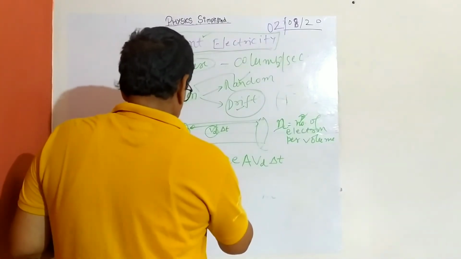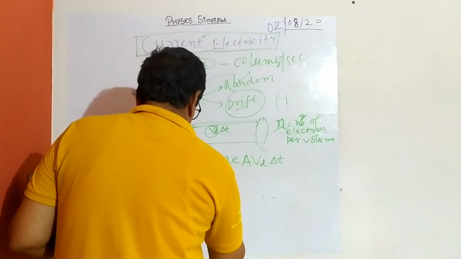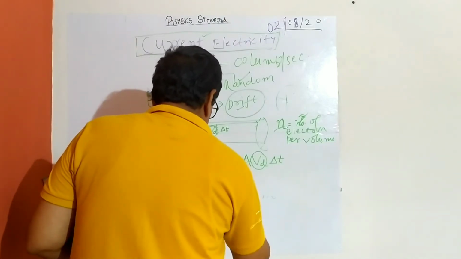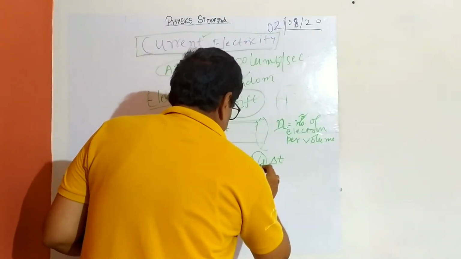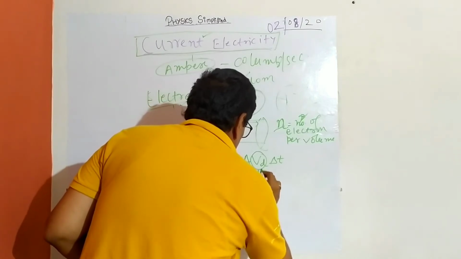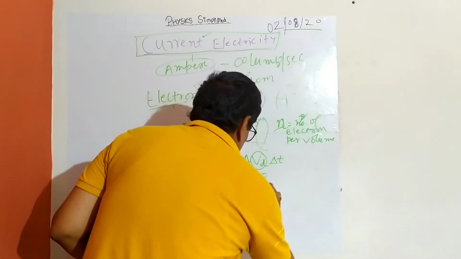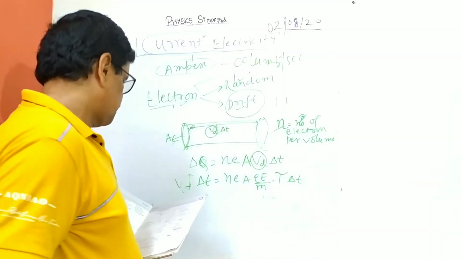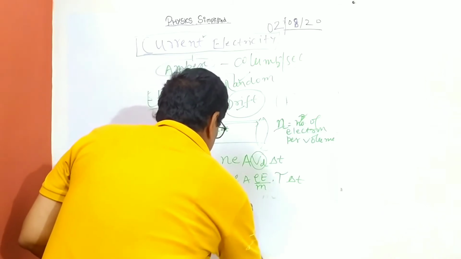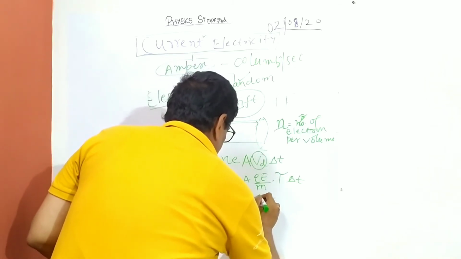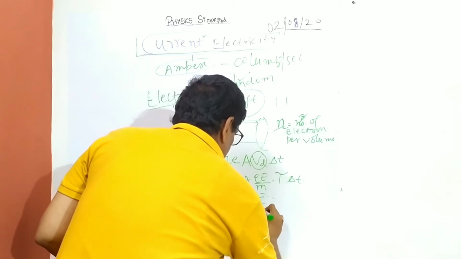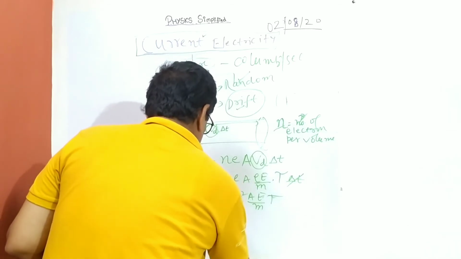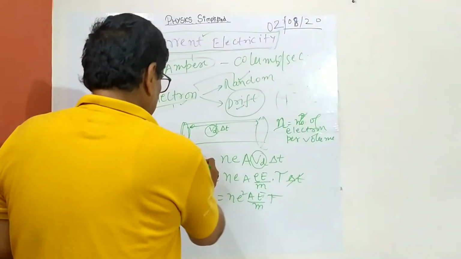Now the charge flown is current I into delta t, and for this we have derived Vd as e E divided by mass of electron into relaxation time. So this will become I equal to n e squared A E tau by m, and this delta t cancels. So you can have the current density also from here.